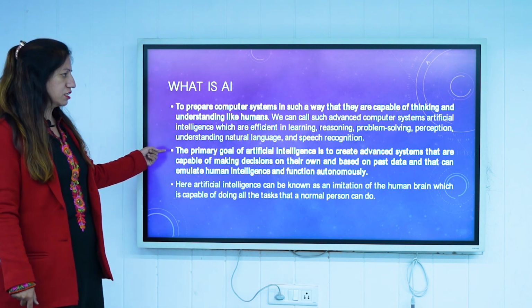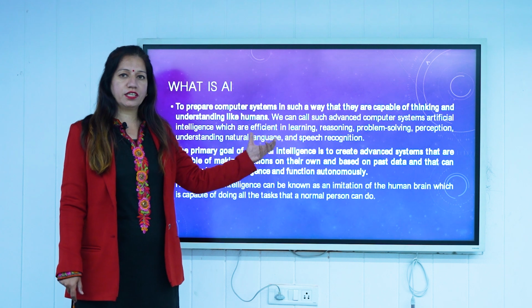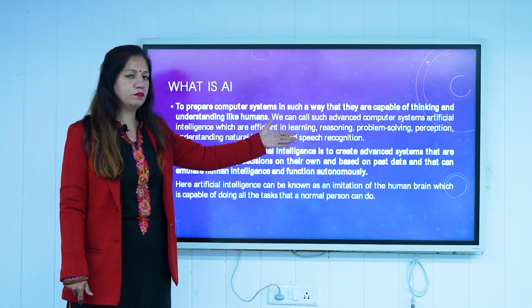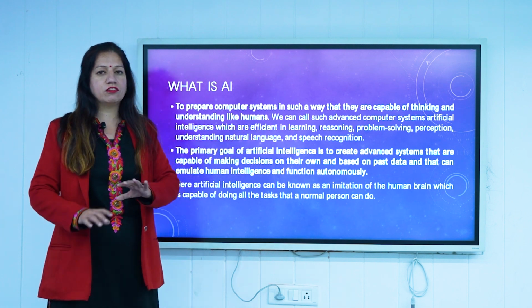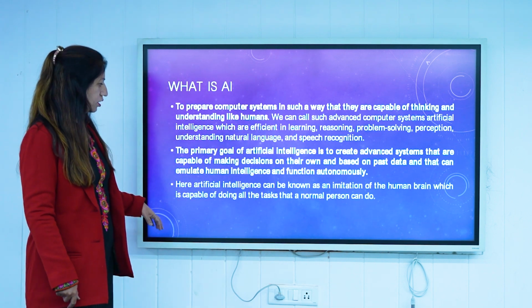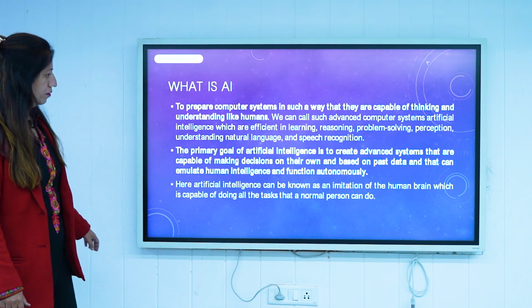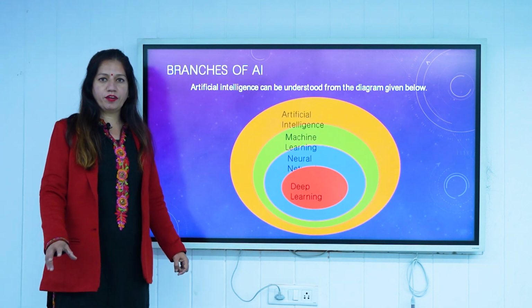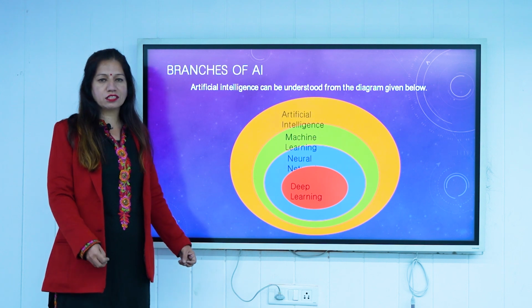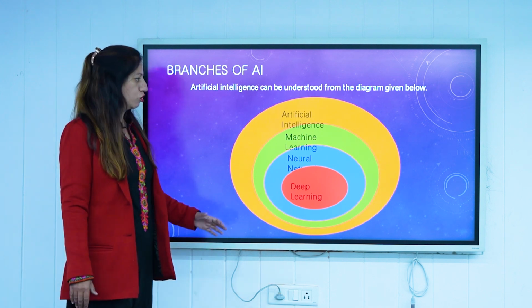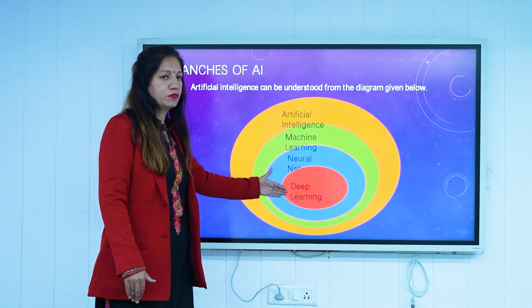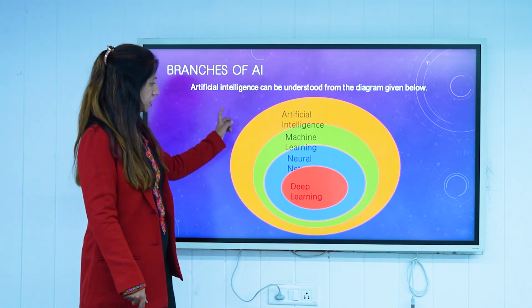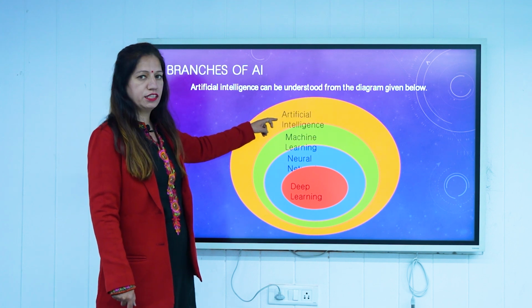So the goal of AI is just to create a system, an application, which is capable of making decisions on its own, based on past data, but without any involvement of a human being. That is what AI is. If we talk about the Venn diagram of AI, as AI is a very broad term, it relates to machine learning, neural networks, and deep learning, and then we have the end model, that is generative AI. So the biggest universe is artificial intelligence.